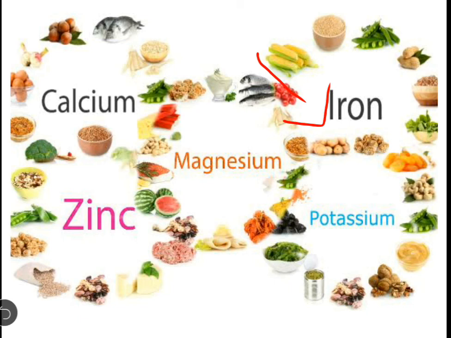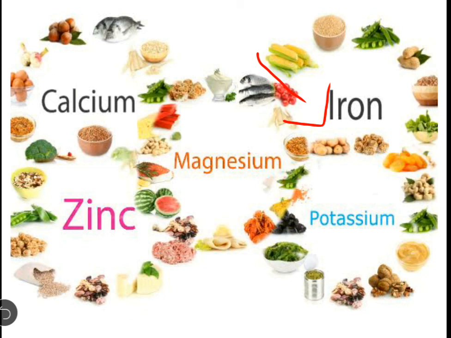And we have some, like potassium, we can get from bananas. Some vegetables like spinach also contain a lot of minerals. And one more important thing, if you take vegetables regularly, then the minerals automatically come into your body. So vegetables are very much required for our body. One of the vegetables, like carrot, helps us to improve our eyesight, and this contains vitamins also.